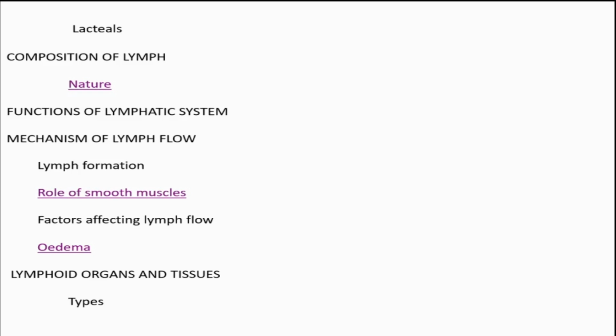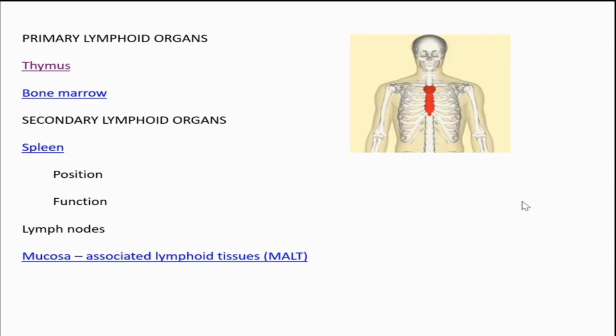Primary lymphoid organs are the place or region where T and B lymphocytes are forming, the site of formation. But secondary lymphoid organs are the region where these formed antibodies get activated. They're activating center, monitoring center. These centers are called secondary lymphoid organs.